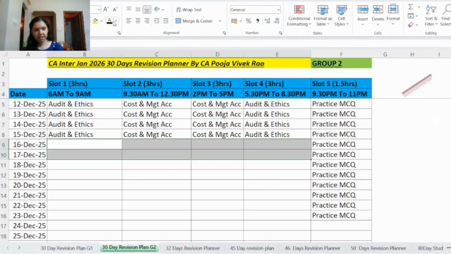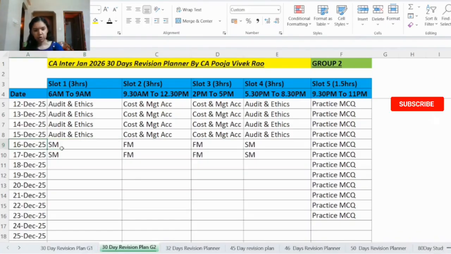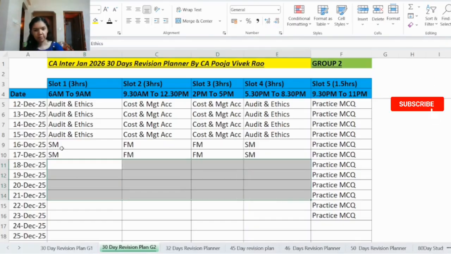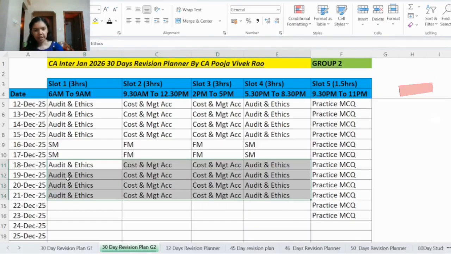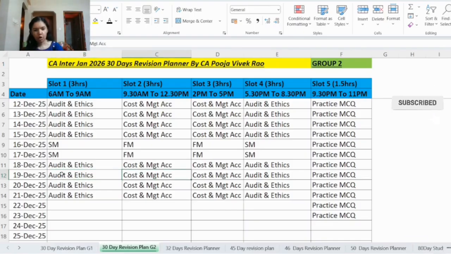Then on 16th and 17th December, you will be revising SM and FM. So strategic management you will revise in slot 1 and 4, and financial management in slot number 2 and 3. Then from 18th December to 21st December, here again you will revise auditing and cost and management accounting. So audit in slot 1 and 4 and cost and management accounting in slot 2 and 3.